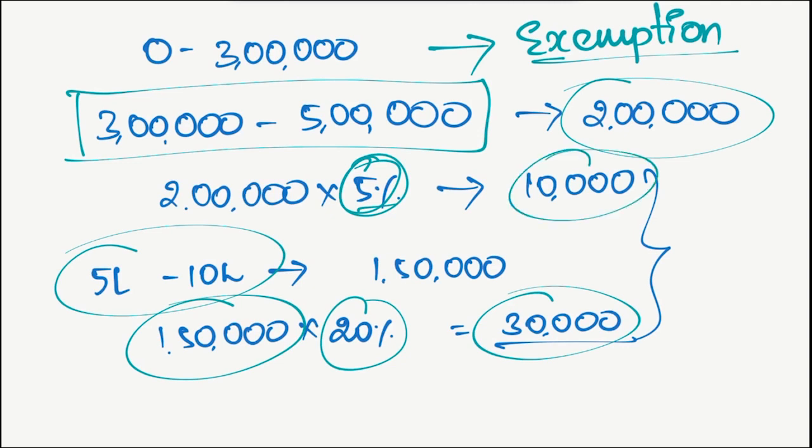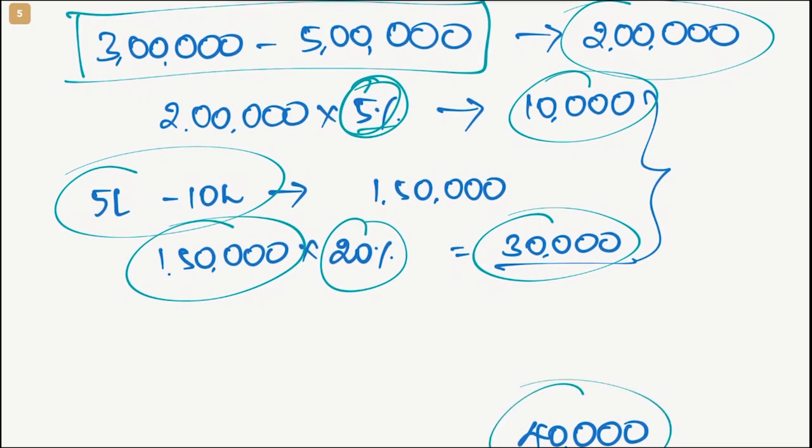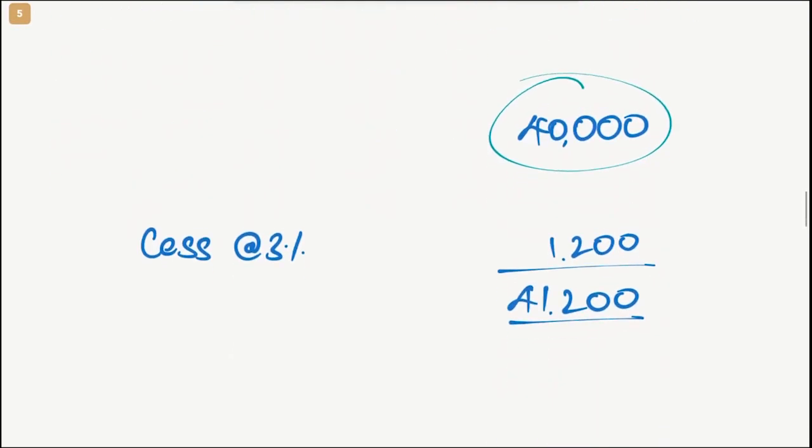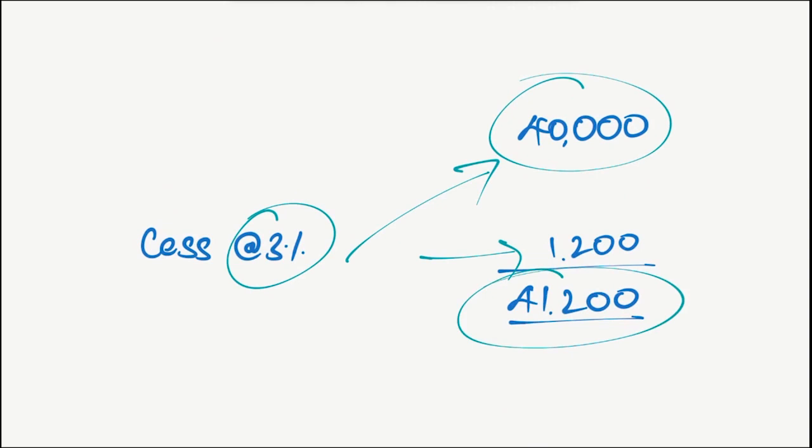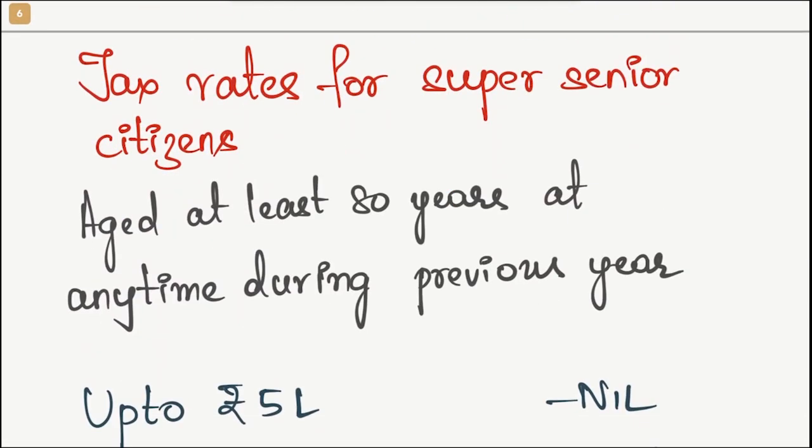So in total, the tax liability of this person would be 10,000 plus 30,000, 40,000 rupees. That is before the application of cess. The cess is nothing but 3% on this, which comes to 1,200. Both put together, the total tax liability of this senior citizen who had an income of 6,50,000 would be 41,200 rupees.